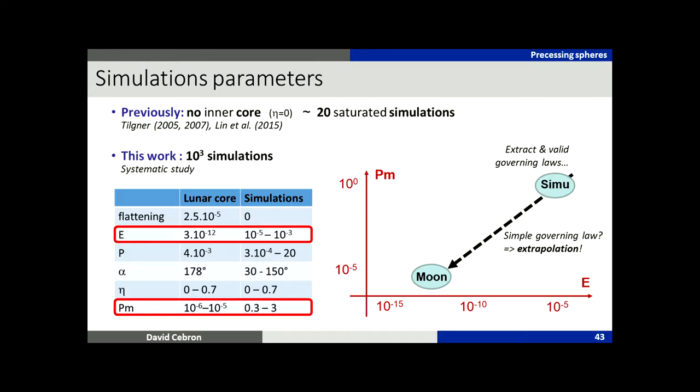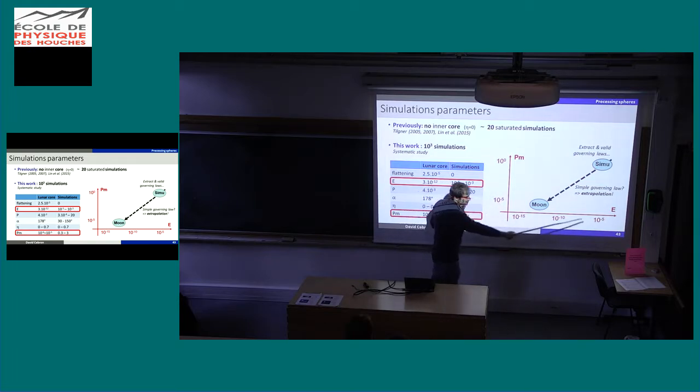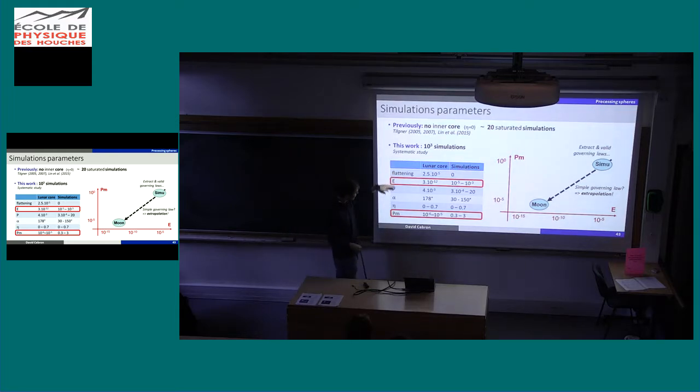And basically they are quite correct, except, as usual, these two. So when you have to be critical about work on dynamo, you just have to look at two numbers: the Ekman number and the magnetic Prandtl number. They are always far larger than those on planets. I remind you, the Moon here is at 10 to the minus 5 for Pm, and 10 to the minus 6 for the Ekman number. And the simulations are there. So you see, we extrapolate these two numbers over many decades. This is the case for any dynamo simulation. So we are confident that this is quite correct, but here we will need to extrapolate, and that's why we need a lot of simulations to obtain reliable scaling laws.